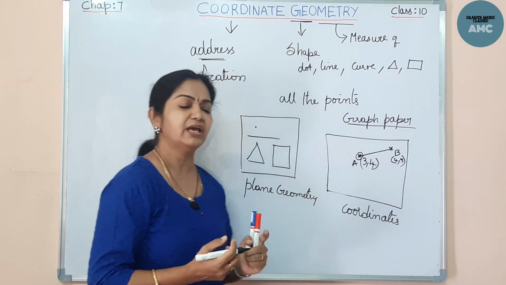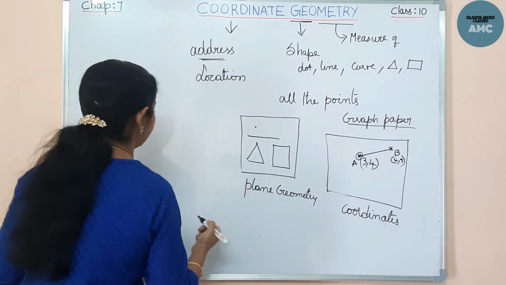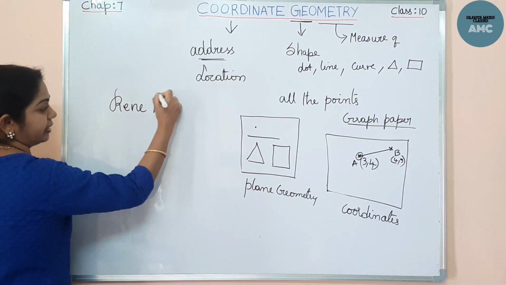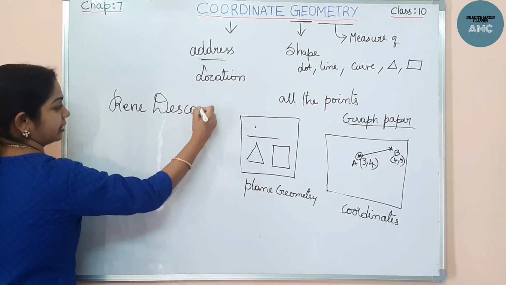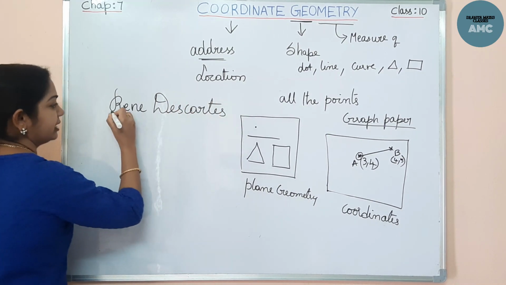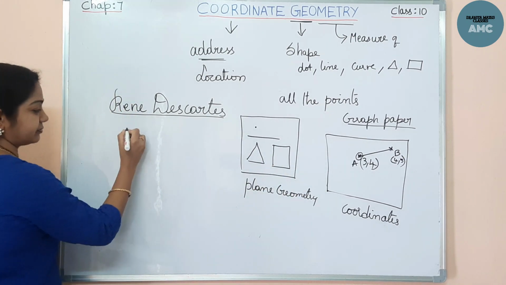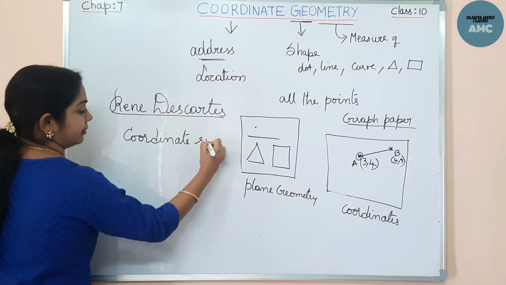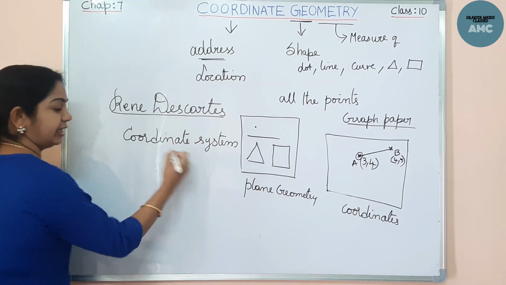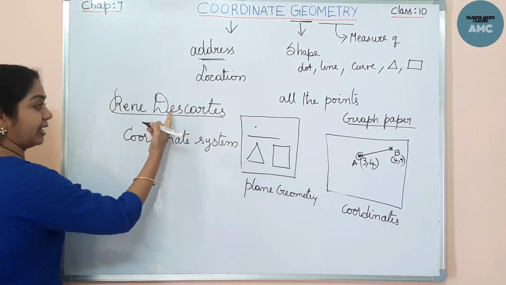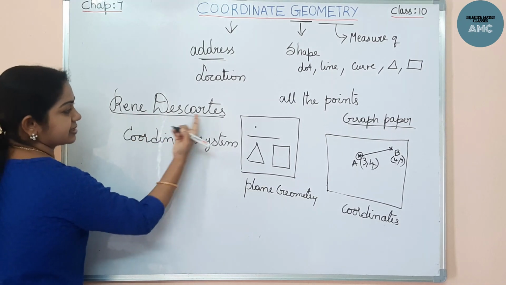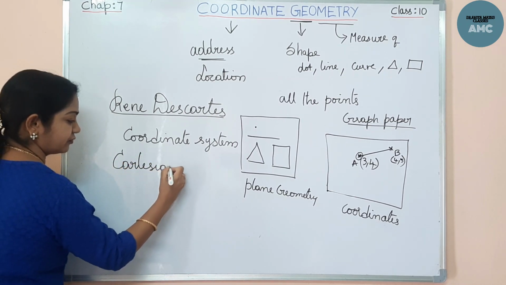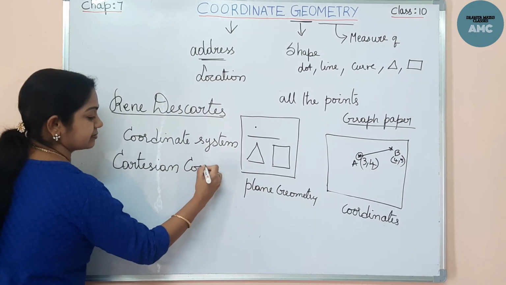or the coordinate system. This coordinate system was developed by a great French mathematician, René Descartes. A great French mathematician, he gave the coordinate system, and it was named after him. His name is René Descartes. So by his name, it is called the Cartesian coordinate system.